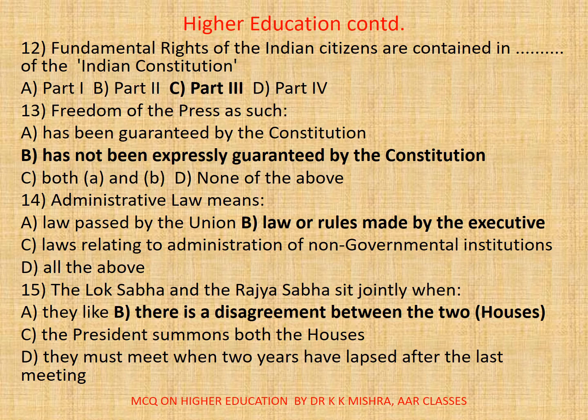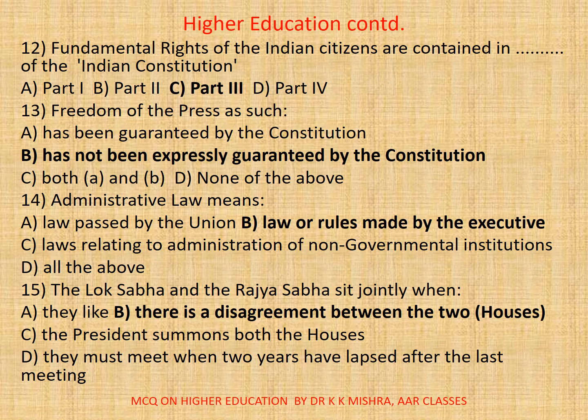13. Freedom of the press such as A. has been guaranteed by the Constitution, B. Has not been expressly guaranteed by the Constitution. C. Both A and B, or D. None. Correct option is B. Has not been expressly guaranteed by the Constitution.